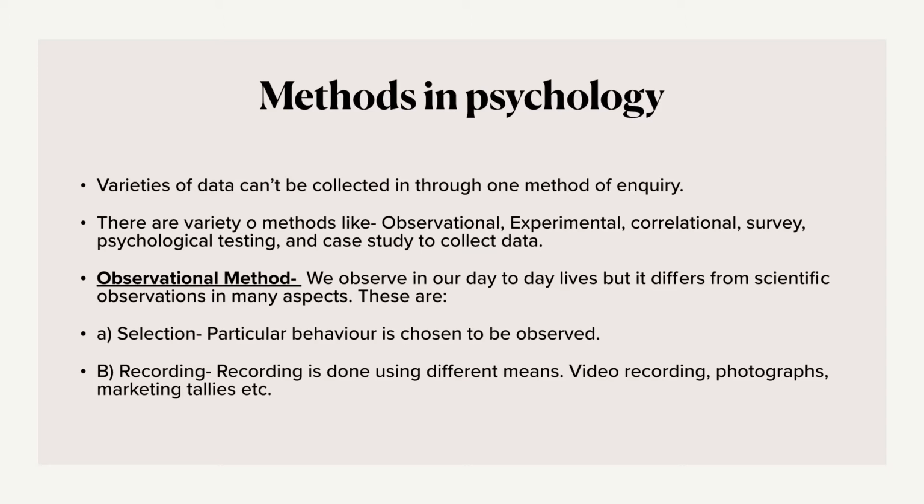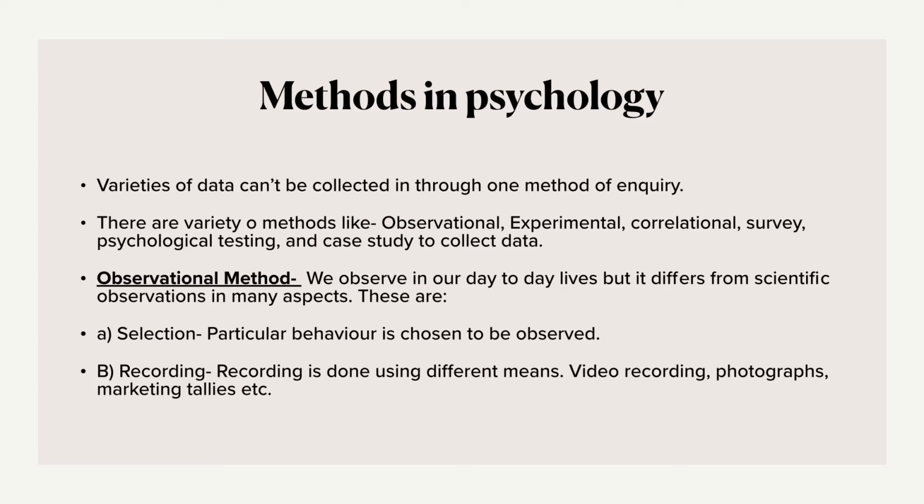Okay, so the aim of this section is to guide you to select the methods, to use different kinds of methods for different research purposes. For example, suppose you want to study people's behavior while watching a football or cricket match. In this kind of research, you can actually go there and be a part of the audience, and you can observe the behaviors of spectators while watching the match.